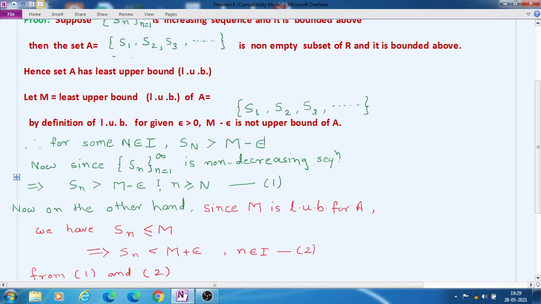Now, since the sequence Sn, n equal to 1 to infinity, is a non-decreasing or increasing sequence, this Sn is greater than M minus epsilon for n greater than capital N. That means there will be some terms Sn which are greater than this M minus epsilon, that is, for values of small n greater than this capital N, Sn is greater than M minus epsilon.